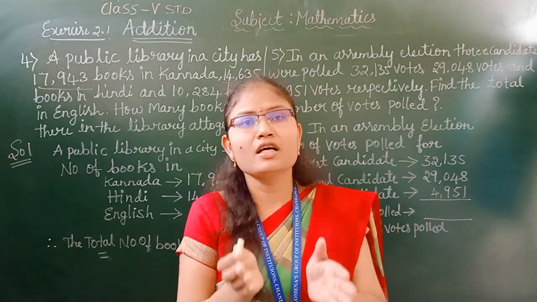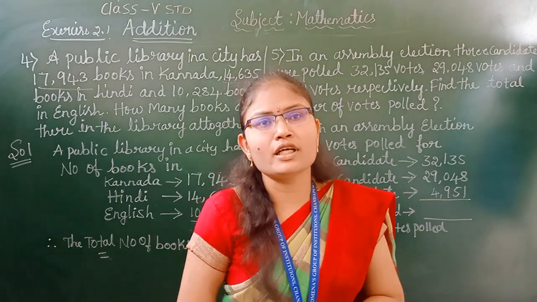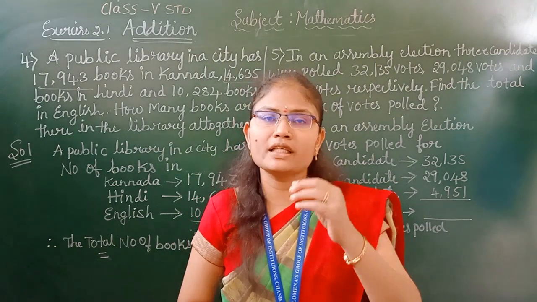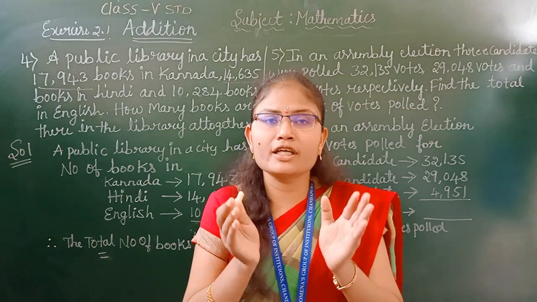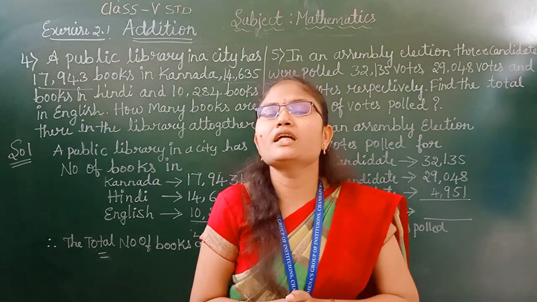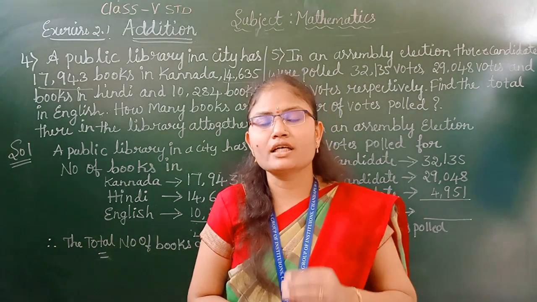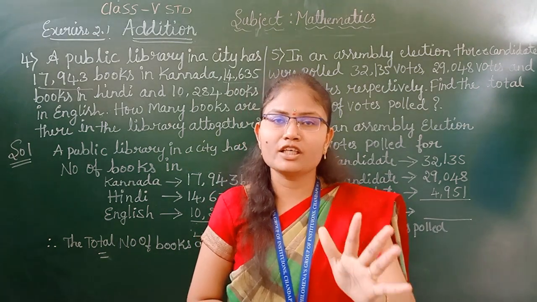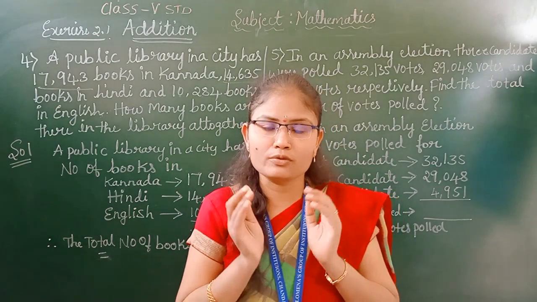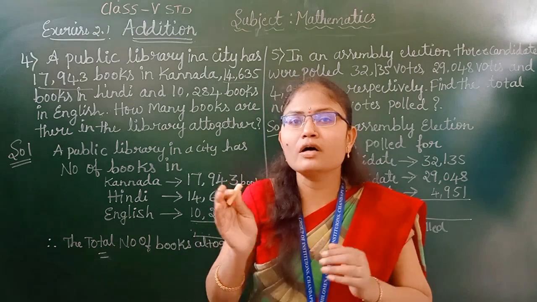For example, if you consider your own books, if you have 3 books in Kannada, 4 books in Hindi and 5 books in English, and I ask how many total books you have, what will you say? You will start addition. 3 books in Kannada, 4 books in Hindi and 5 books in English, so in total you have 12 books. In the same way we have to add here also.